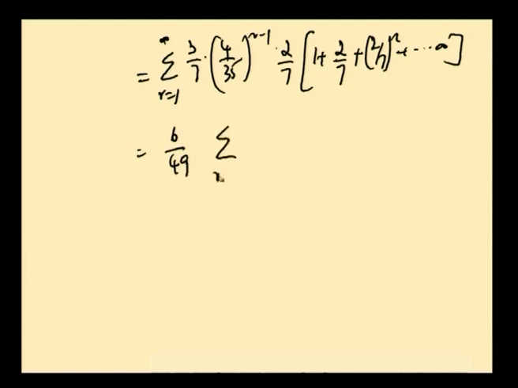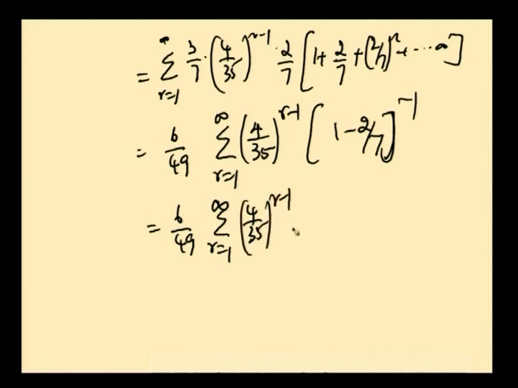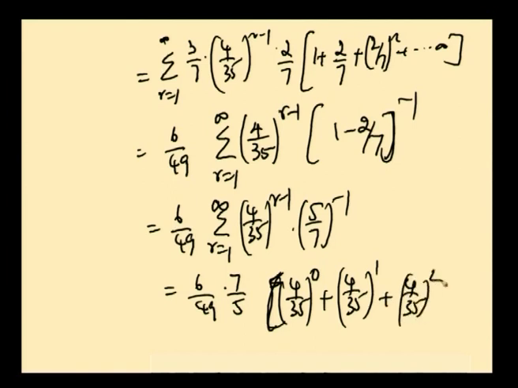6 by 49 summation r equal to 1 to infinity 4 by 35 whole power r minus 1, and this is 1 minus 2 by 7 whole power minus 1. So, 6 by 49 summation r equal to 1 to infinity 4 by 35 whole power r minus 1 into 5 by 7 whole power minus 1, and that comes outside, 6 by 49 into 7 by 5 comes outside, and the summation is expanded: 4 by 35 whole power 0 plus 4 by 35 whole power 1 plus 4 by 35 whole square plus etc.